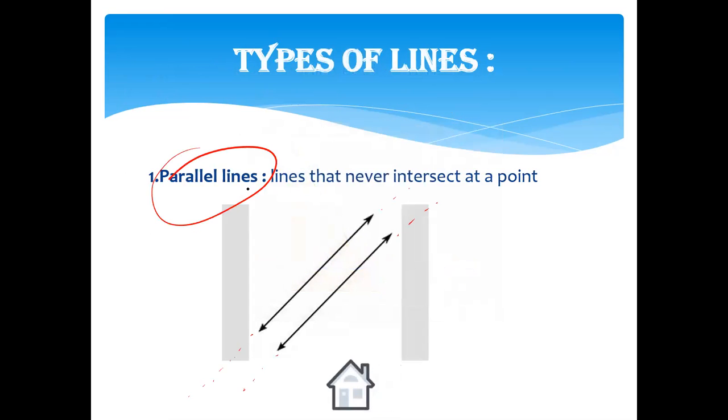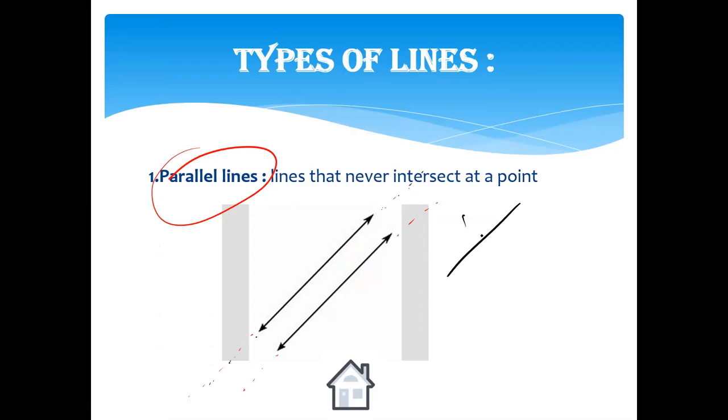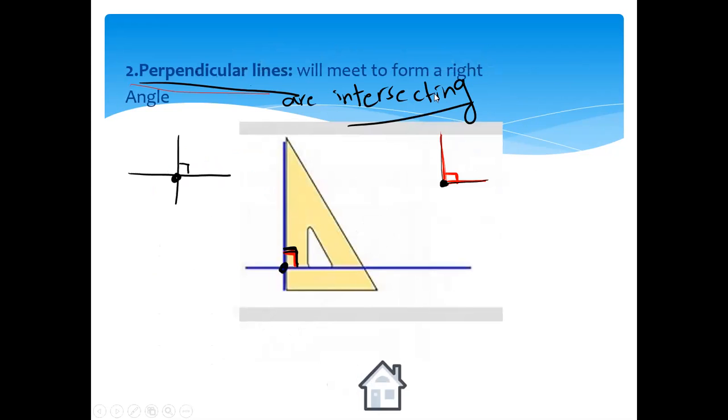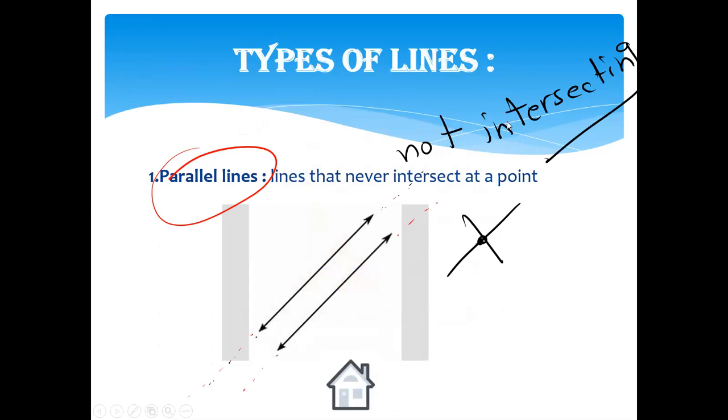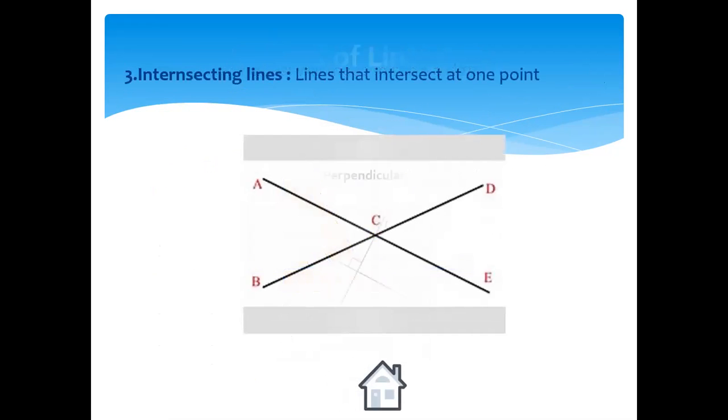The difference between the parallel lines and intersecting lines: the parallel lines never intersect. No matter how much I extend them, they never meet at a point. Okay, never. Whereas the intersecting lines meet at a point. So the parallel lines are not intersecting. They never meet at a point, whereas perpendicular lines are intersecting. So perpendicular lines are intersecting, but parallel lines are not intersecting. Okay, this is the difference between them.